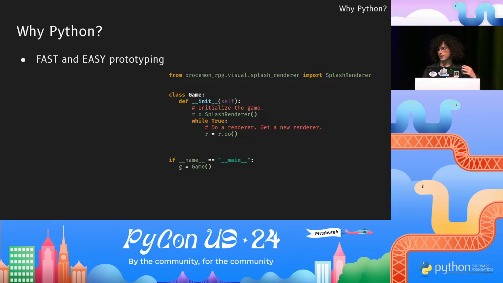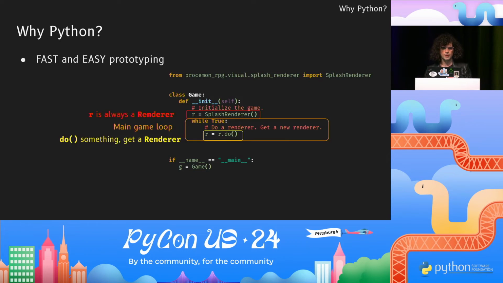One of my favorite things about Python coding is that it's really fast and easy to prototype code. This game has lots and lots of branching possibilities, but in Python, it's actually very easy to debug each of them individually. What you're looking at right now is the script containing the core game loop. And you may notice it's really short. Most of the game is in other Python scripts. The key part of the code is the bit that I've outlined.